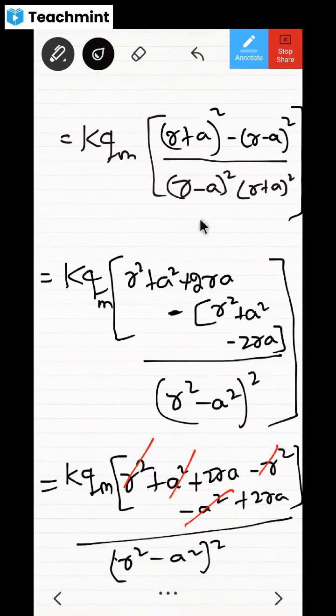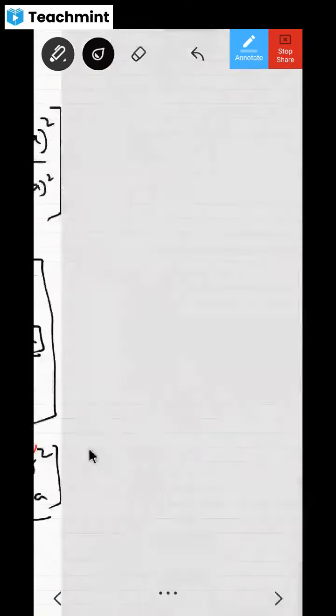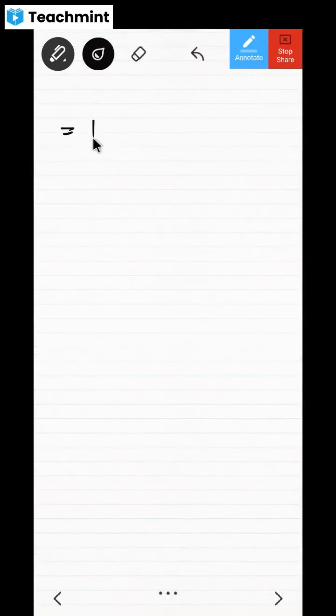Because R minus A whole square means it is R minus A into R minus A, and R plus A whole square means it is R plus A into R plus A. So R minus A into R plus A gives R square minus A square. Since it is coming 2 times, instead of writing it both times, I'm going to square it.